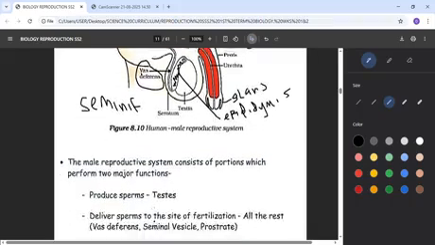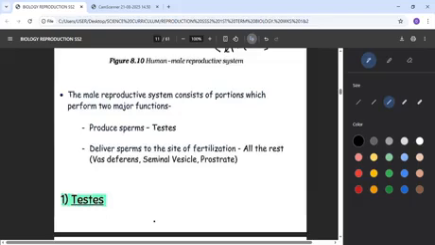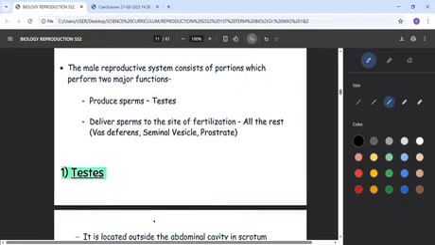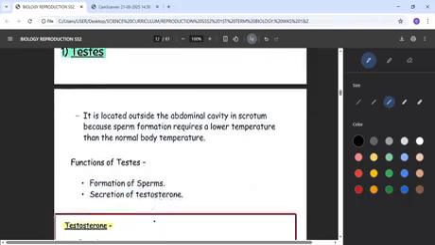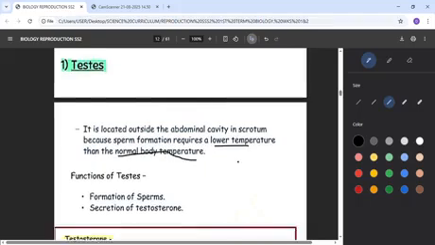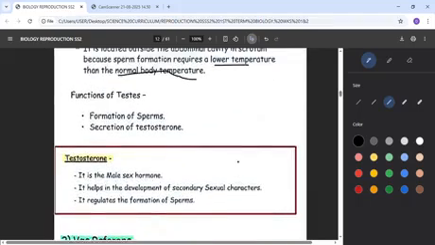Now let's continue the process. Don't forget the sperm are sent out, so it means they are going into the female's body. In sexual reproduction there must be fusion, the coming together of the sex cell, the sperm, with the egg, so it has to locate the egg in the female's body. Now take note of some things about the organs in man, like the testis. Why is it outside? Because of body temperature. The temperature of the testis must be lower than the normal body temperature, so that's why God put it outside, in the scrotum. The temperature must not be too hot, so that it will not affect the sperm.